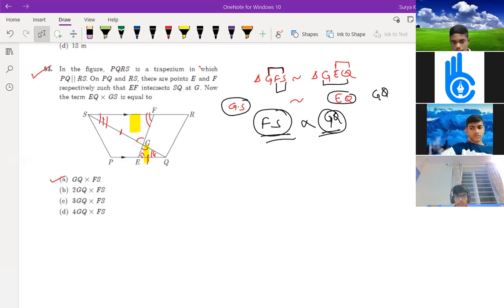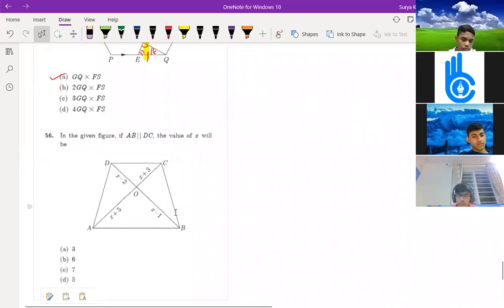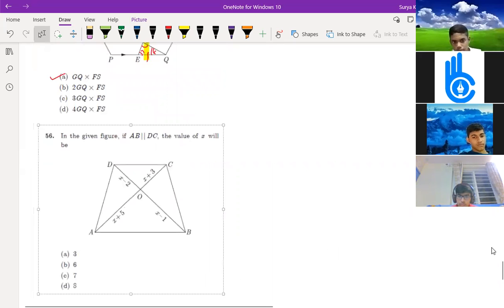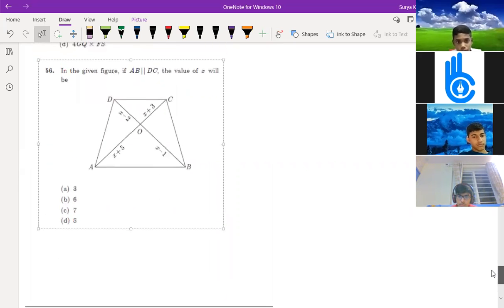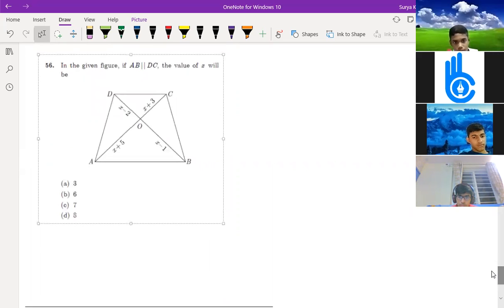Next question is, which of these options is correct? This is a very easy question, the 56th one. In the given figure, AB is parallel to DC. The value of x will be what? All of you write in the chat box. AB is parallel to DC. The value of x will be.